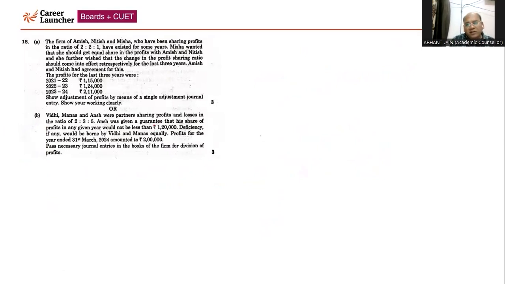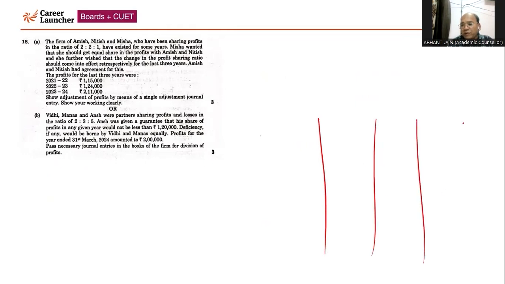Now, question number 18 has two choices. I'm going to discuss part A first. The firm of Amish, Nitish and Misha, who have been sharing profit in the ratio of 2:1, has existed for some years. Misha wanted to get an equal share in the profit with Amish and Nitish, and she further wished that the change in PSR should come into effect retrospectively from the last 3 years, right? The profit had been distributed in the ratio of 2:1, but now they are deciding the profit needs to be distributed equally. She has wished this, and the other partners have accepted. So you need to do a retrospective calculation.